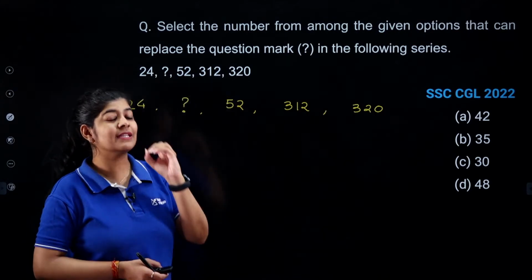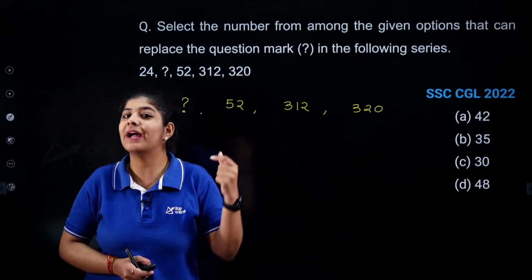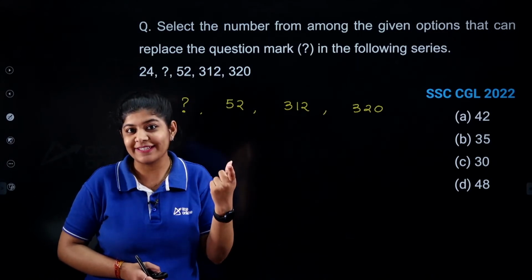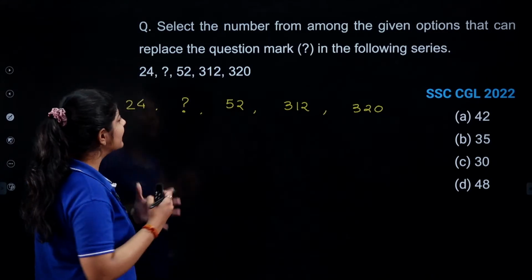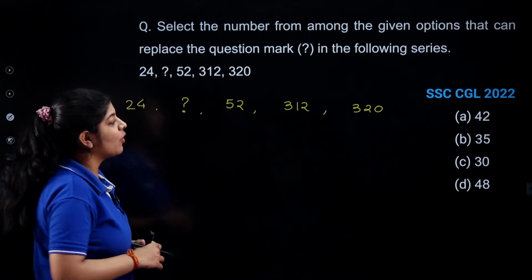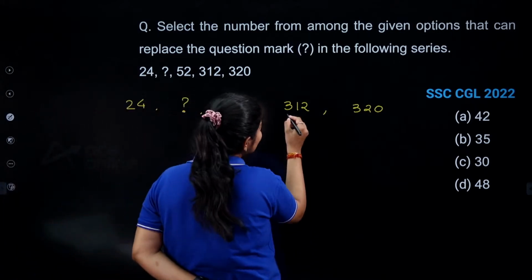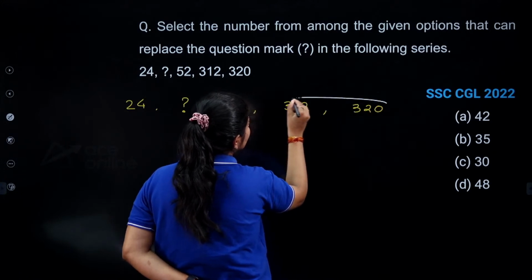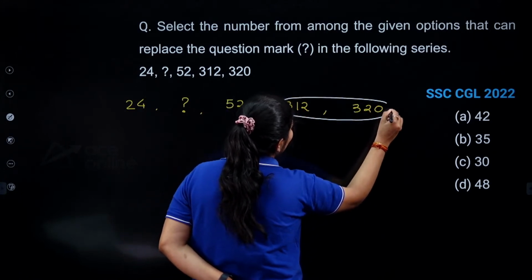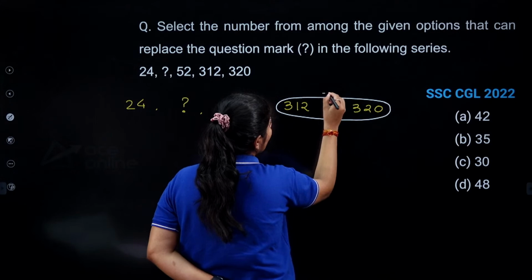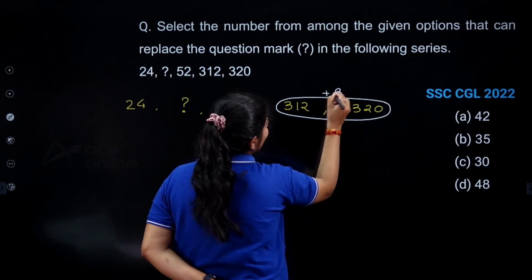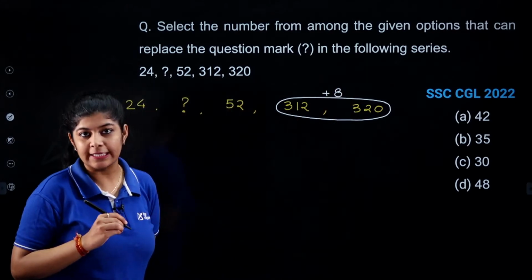Whenever I have this type of pattern, I need to run my mind and think what kind of pattern is possible over here. If I see the difference between these two terms, I am getting a difference of plus 8.